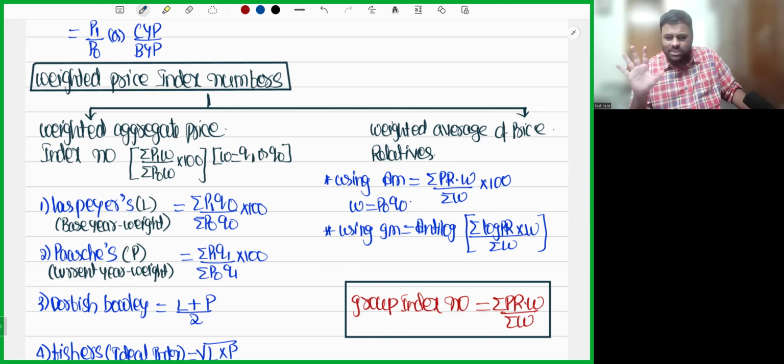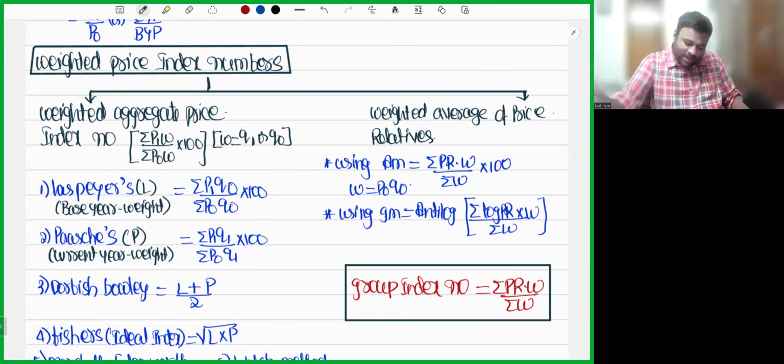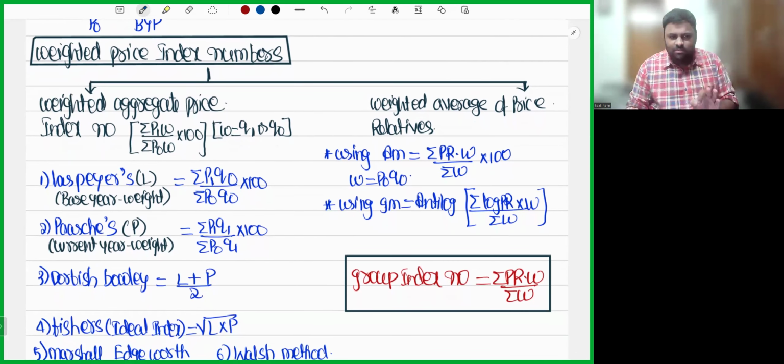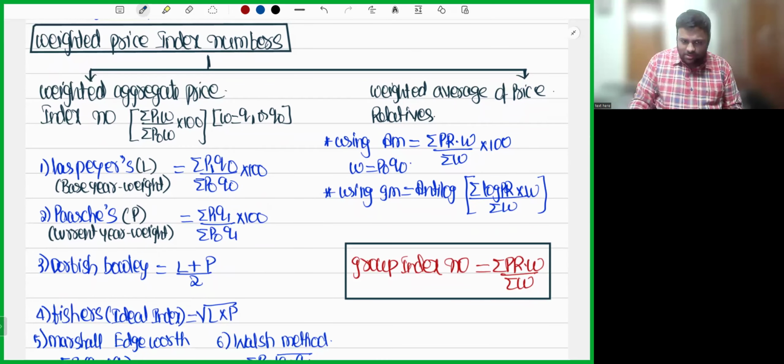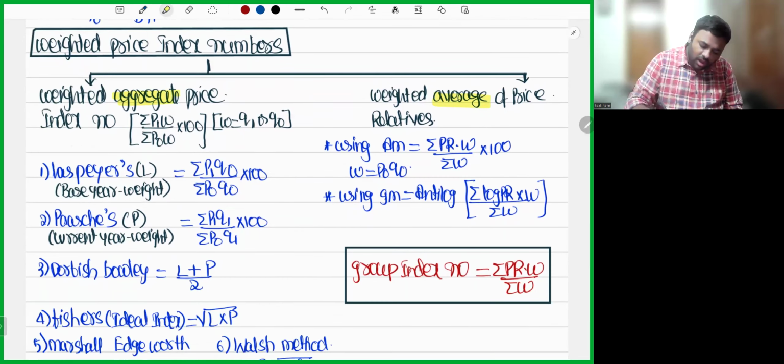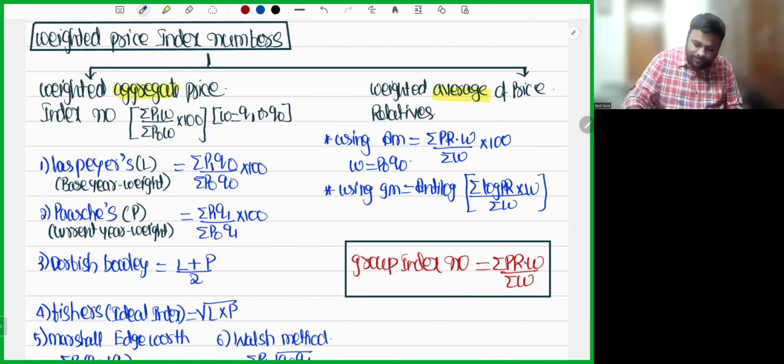Any index number which is calculated in the world, they calculate only using weighted index numbers. Quantity index numbers, value index numbers, both are bookish concepts. You will not see them in real life. Weighted price index numbers means price and quantity together are considered. That is called weighted price index numbers. Like simple price index numbers, we have two types: simple aggregate and simple average. Now, weighted price index numbers also have two types: weighted aggregate and weighted average.